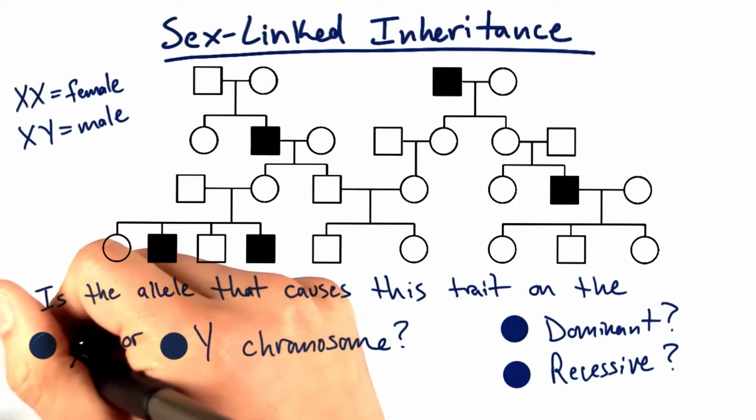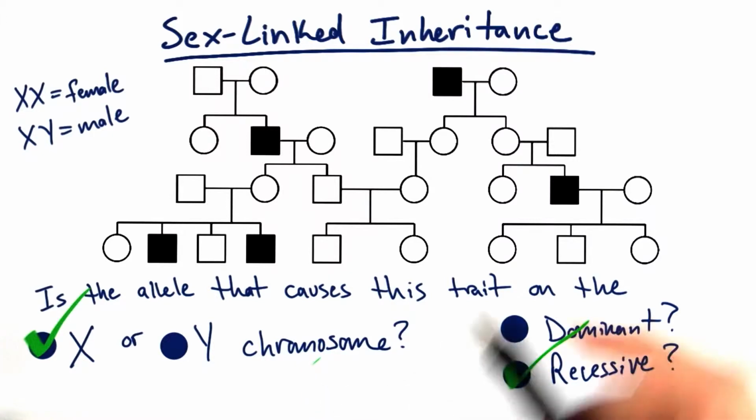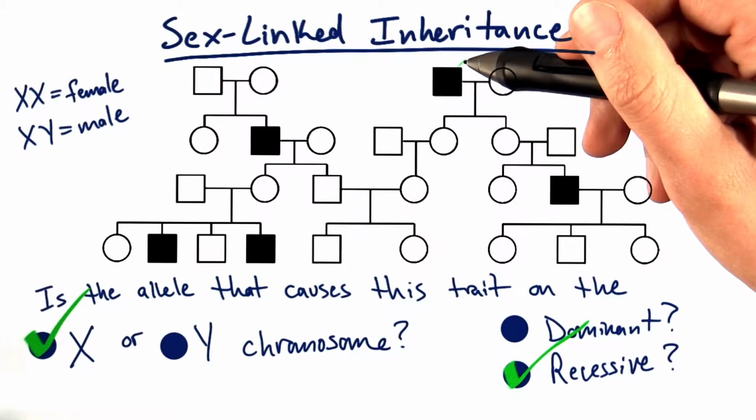So the answer to this question is that it's the X chromosome and it's likely to be recessive. Now, how do we come up with that? Well, we're pretty sure that it can't be the Y chromosome. Think about it. Take this father as an example. This father up here is affected. That means he'd have a Y chromosome with the affected allele.